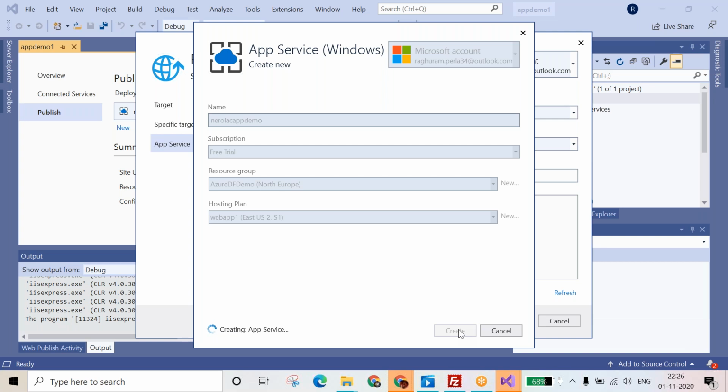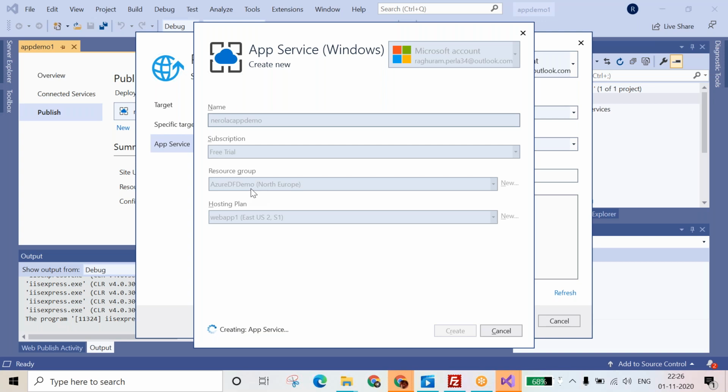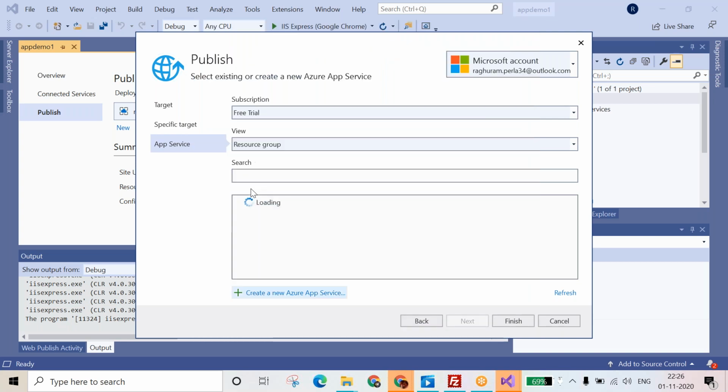Now from here, it's going to create a new app service in your Azure portal. Then on top of that, it will deploy the same. Whatever code you have here will be deployed on top of the service. Okay. So under Azure DF demo, North Europe. That is no problem. Under this resource group, Microsoft is going to create an app service.